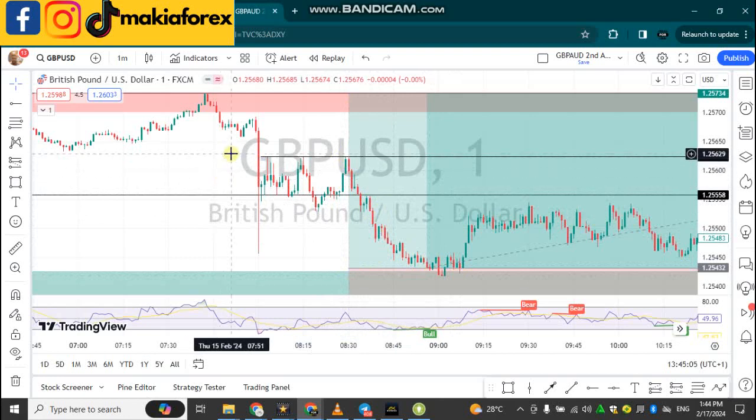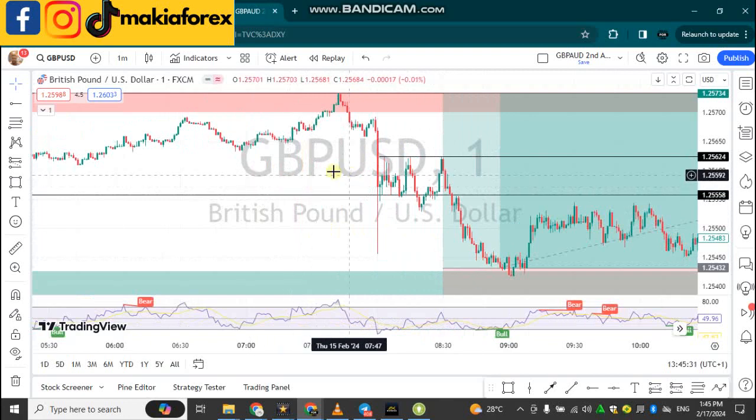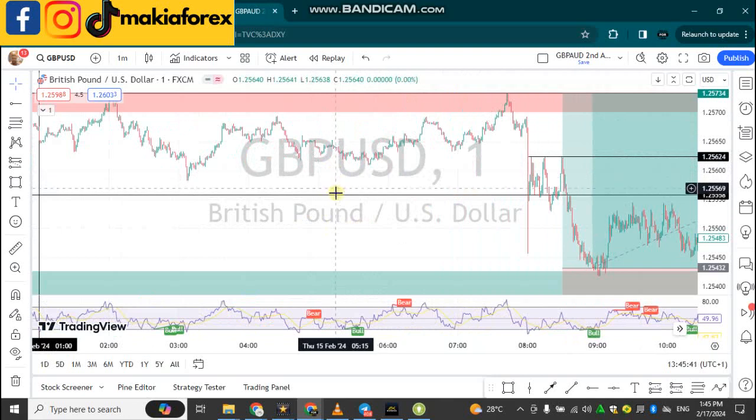So the overall reaction is that the first candle will be bearish. When you see the first candle bearish, we have to wait for the resistance. When you see the market resisting the first time, the second time, we should start looking for sell entries, because the third time the market may resist and fall all the way down to this particular area. So if you had sold in this area, you would have made some good money all the way to London Open. So that was the impact of the news on GBPUSD. You can see that the news was bearish and it caused the market to fall 25 pips in the bearish direction. So that's it for this particular video.